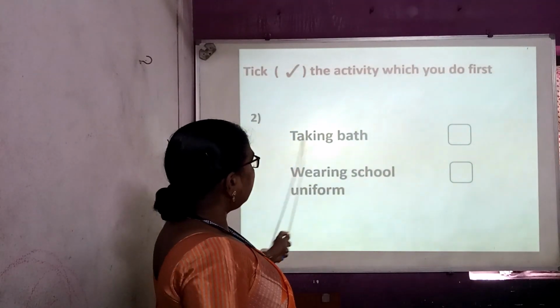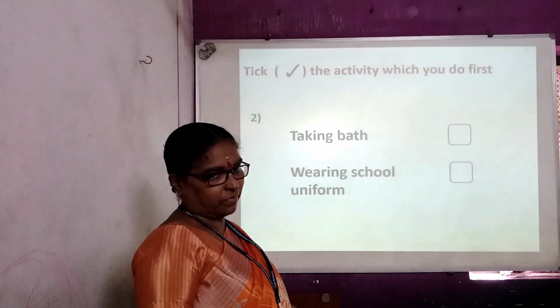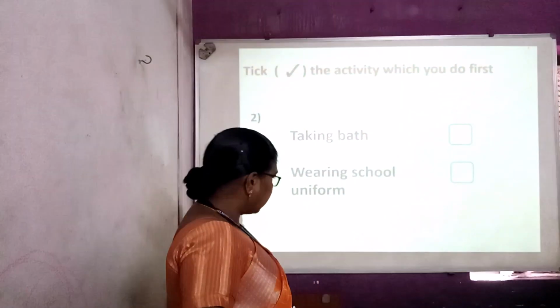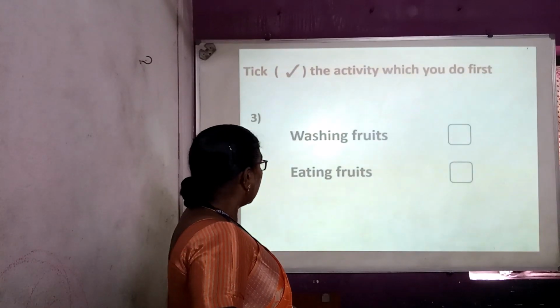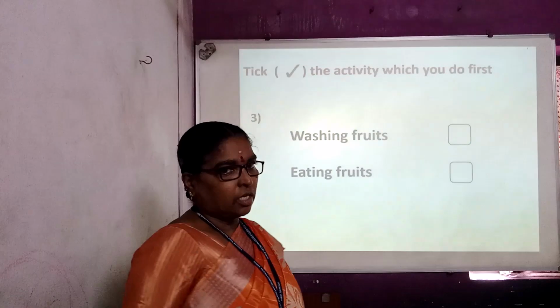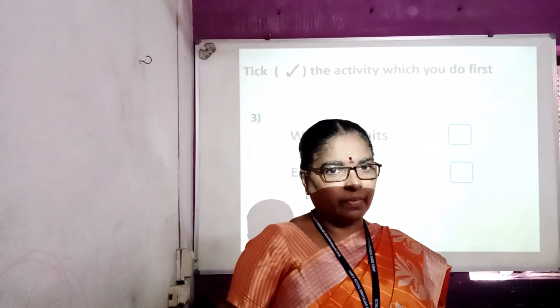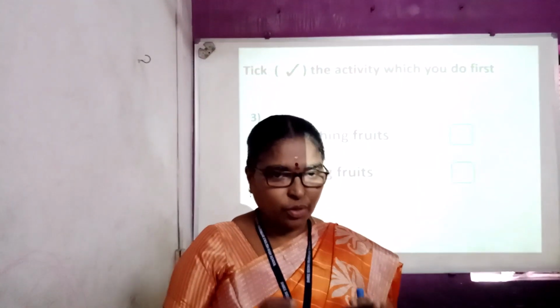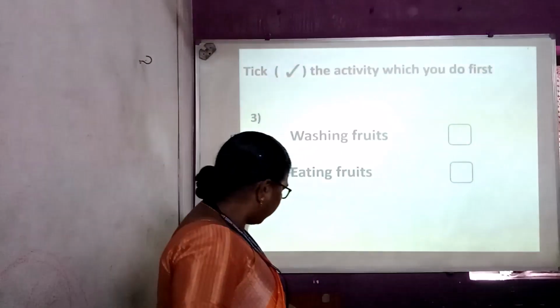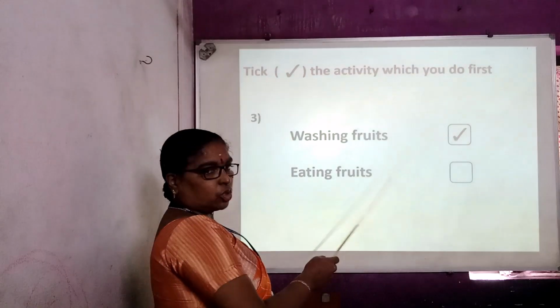Second one, taking bath, wearing school uniform. After taking bath only, you wear school uniform. So, first taking bath. Now, in the third question, washing foods, eating foods. So, when we buy from the shop, we won't eat as it is. What do we do? We wash it thoroughly, then afterwards we eat. So, first you have to wash. So, washing fruits.